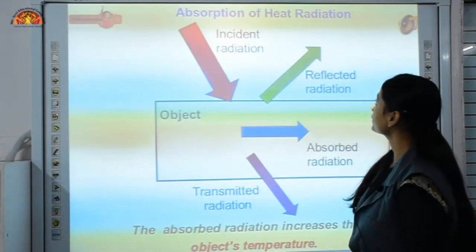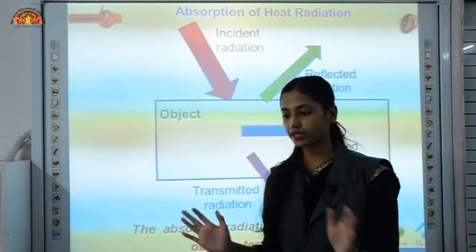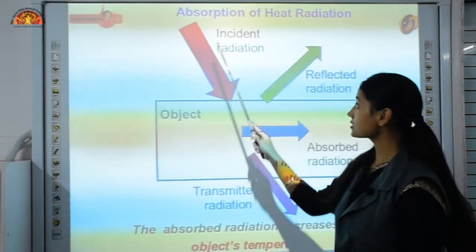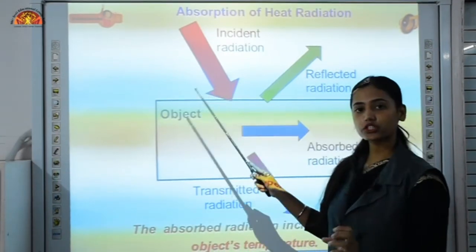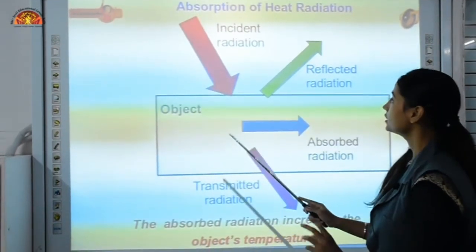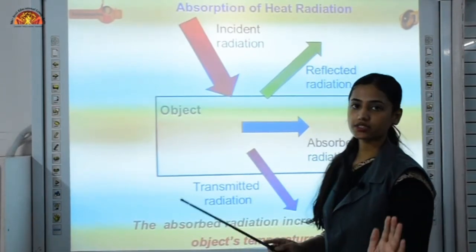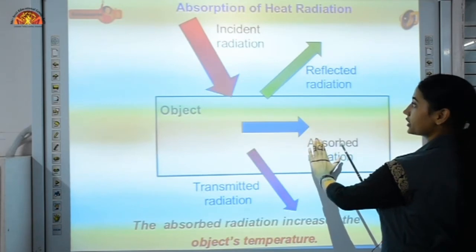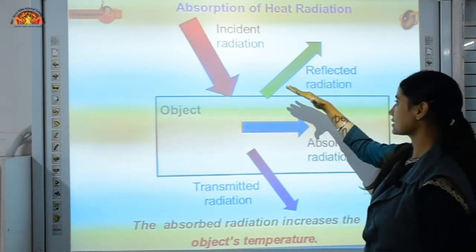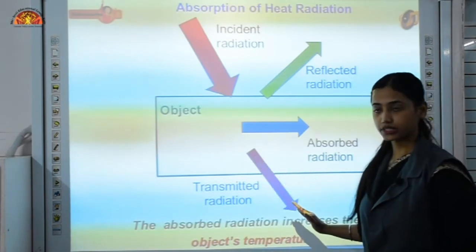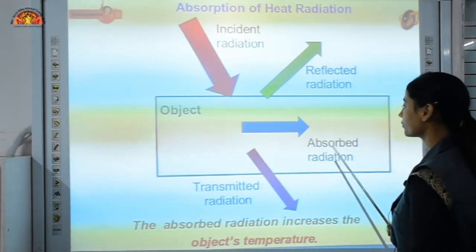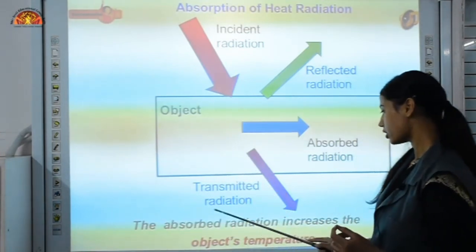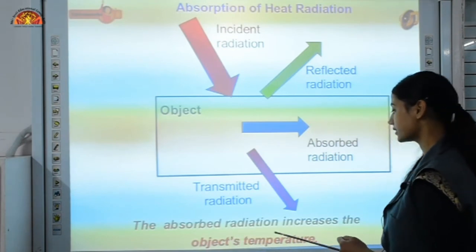Now absorption of heat radiation. We know that when heat radiation falls on any object, that object absorbs that heat. So this is incident radiation, the radiation which is falling on this object. Now not all of the radiation is absorbed by this object. A small part is absorbed, which is the absorbed radiation, and the rest is reflected and transmitted. Due to this absorbed radiation, the temperature of this object is rising. So the absorbed radiation increases the object's temperature.